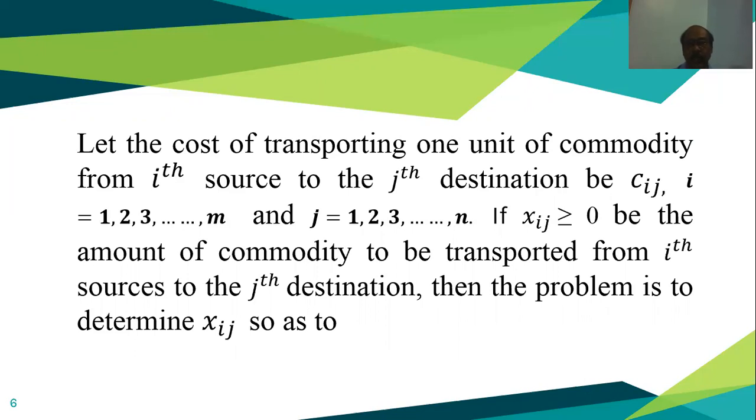So if we transport the xij amount from the ith source to the jth destination, and xij, since it is a real quantity, is greater than or equal to 0, then the cost of transporting the xij quantity from the ith source to the jth destination is Cij into xij. That is our transportation cost for shifting the amount xij of the commodity from the ith source to the jth destination.